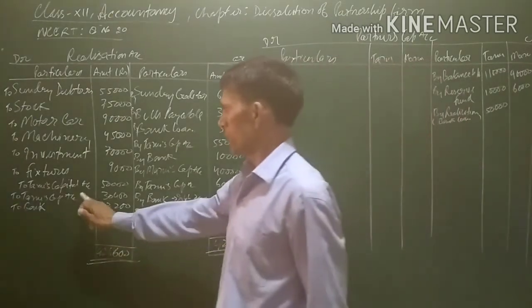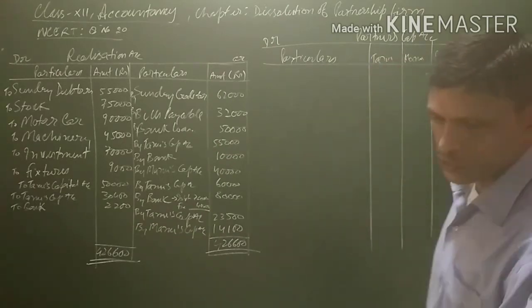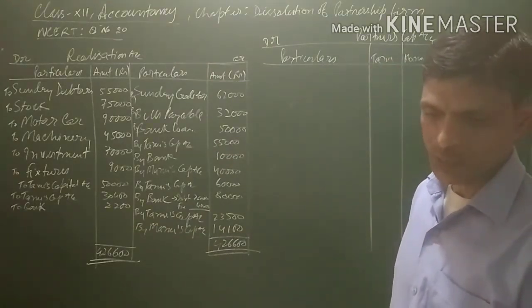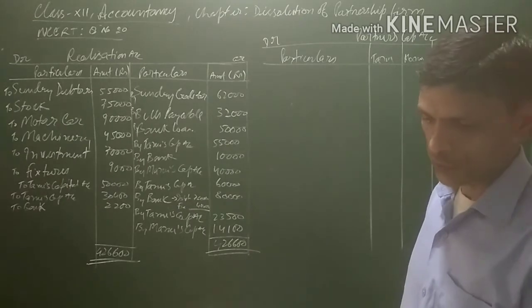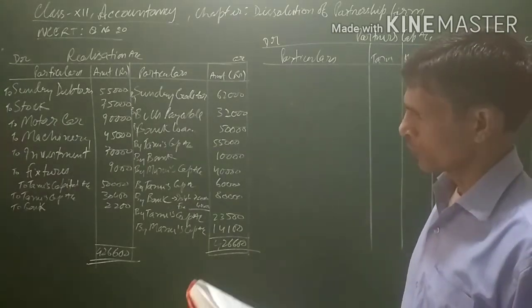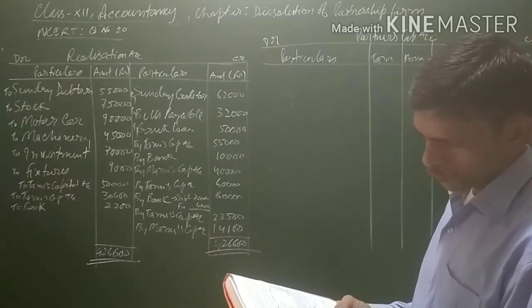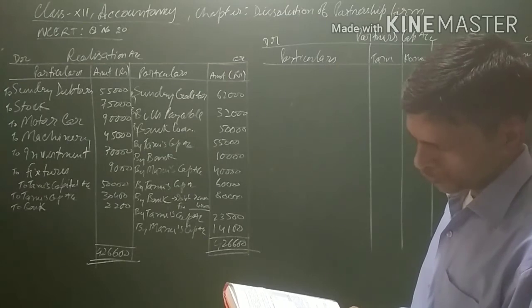Now, Tanu's capital account has also been credited on account of the bills payable which he has undertaken to pay. Now this bills payable was agreed to be paid by Manu.